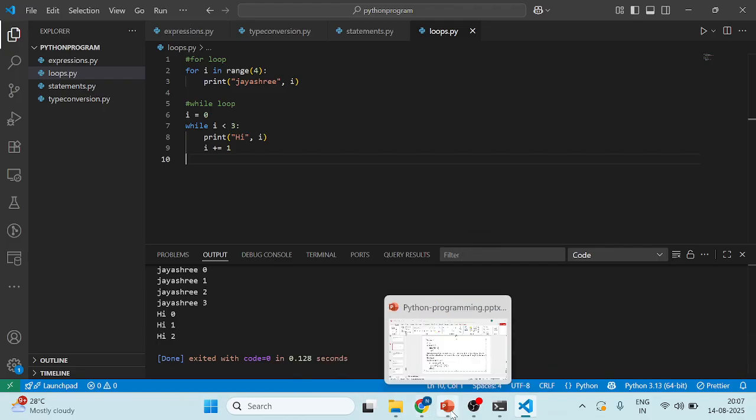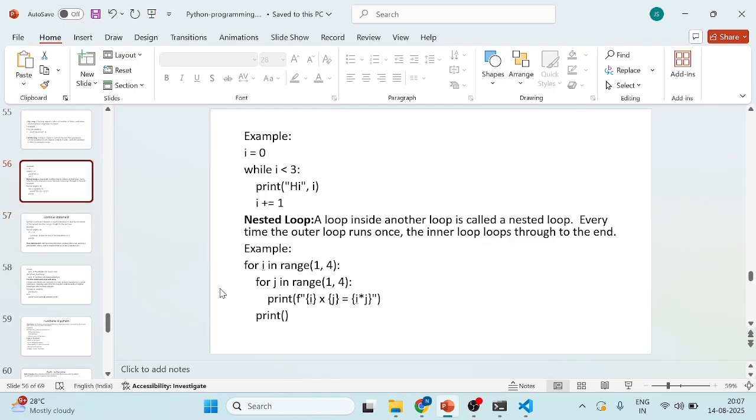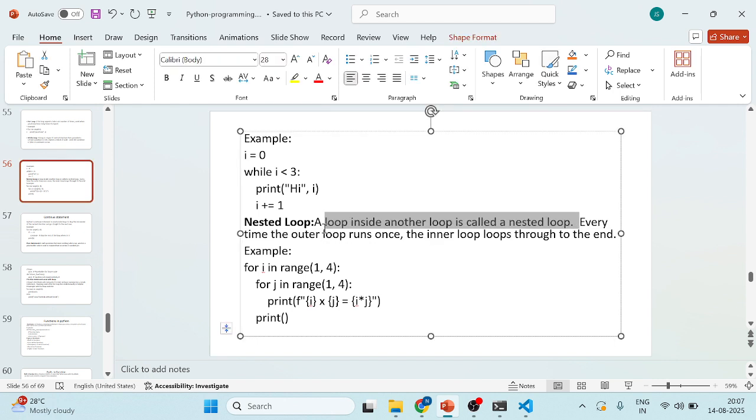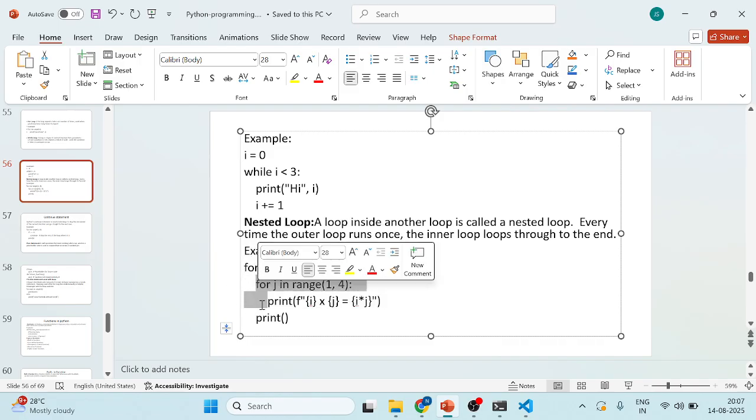Okay, so the nested loop, next one. What is the nested loop here? A loop inside another loop is called a nested loop. Here see, the for is there, and again a for is there inside it. So we follow two loops at a time in the nested loop. Okay, so we will see.